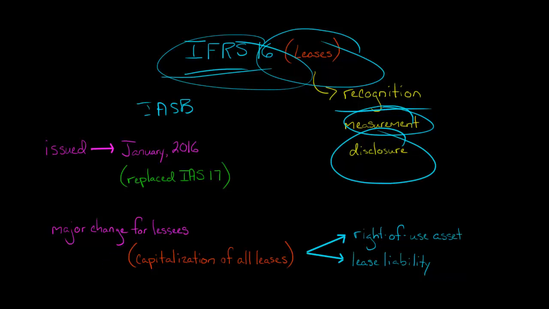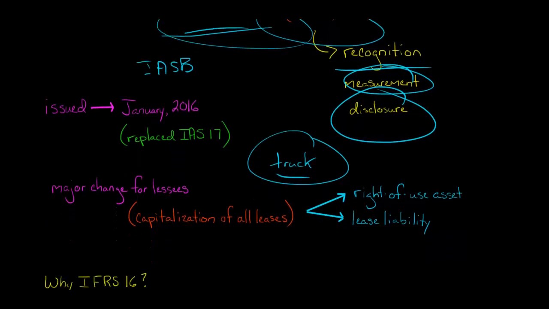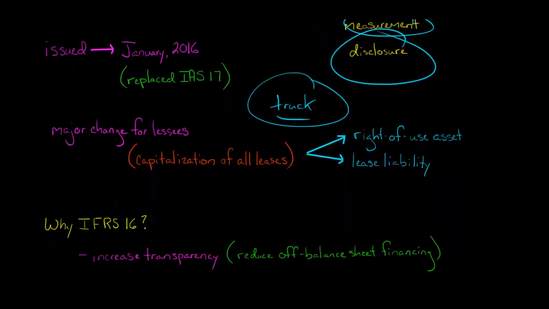What does that mean? Even though they are not buying the leased asset, let's say it's a truck, the lessee is leasing a truck. Even though they are not purchasing the truck, they're just renting it, they are going to have to recognize that truck as a right-of-use asset on their statement of financial position, their balance sheet, and the present value of the lease payments they're going to have to recognize as a lease liability. So we're going to have assets and liabilities related to this lease on the lessee's statement of financial position, even though they have not bought the asset that they are leasing. Okay, so capitalization of all leases.